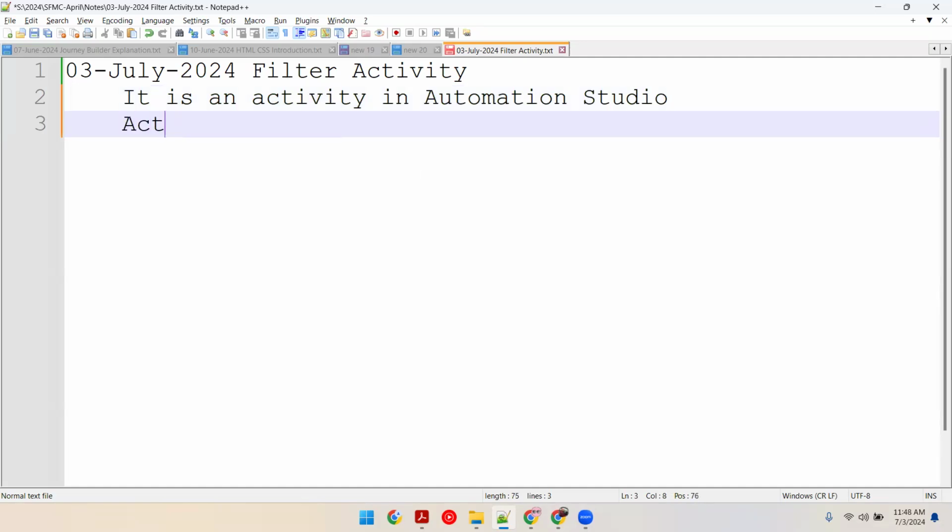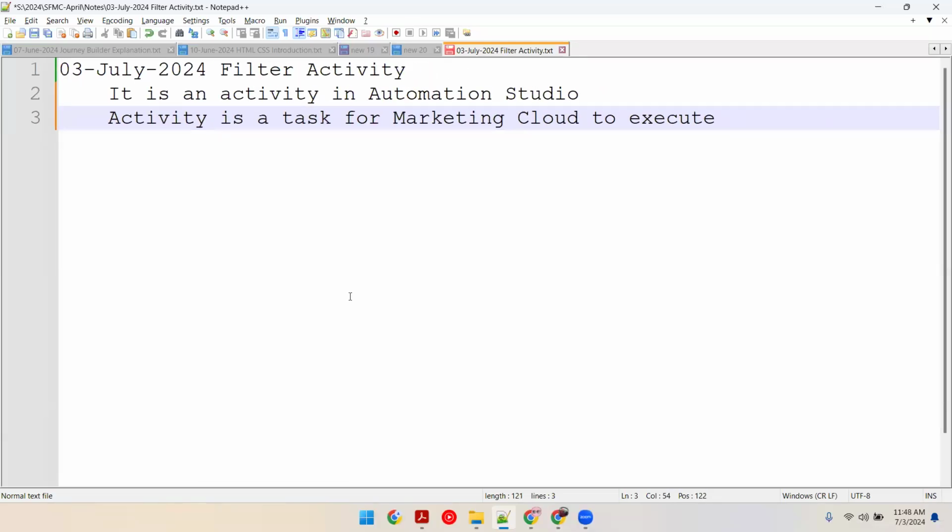What is an activity? An activity is a task for Marketing Cloud to execute. If someone asks you a question, what is an activity? An activity is a task for Marketing Cloud to execute.